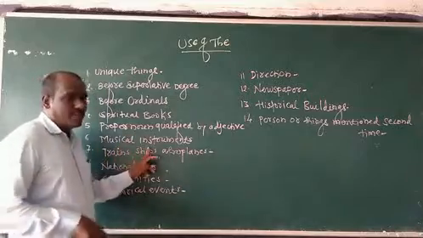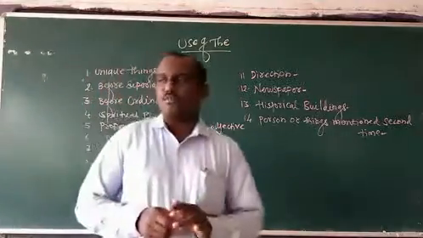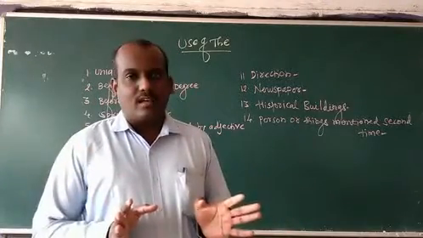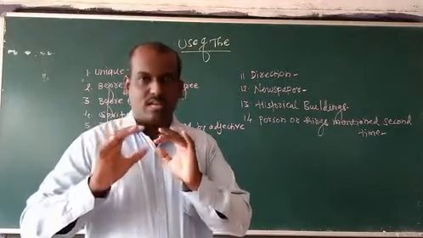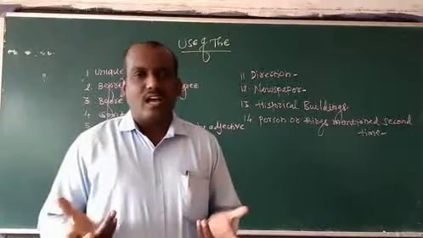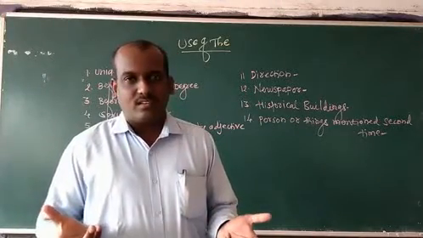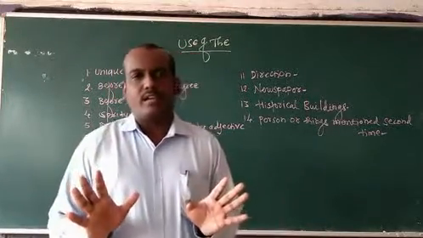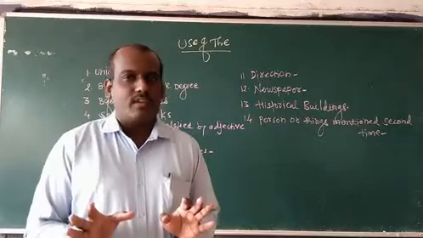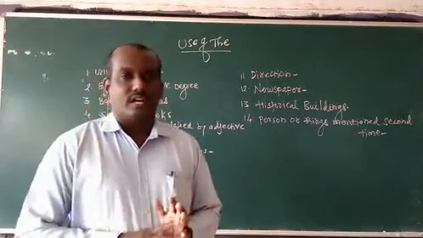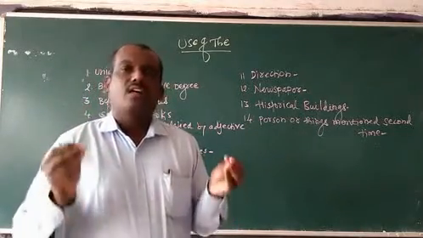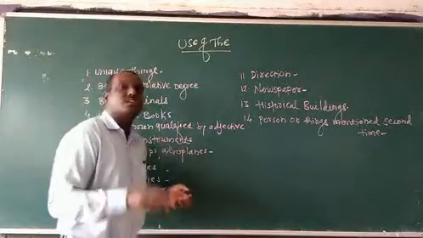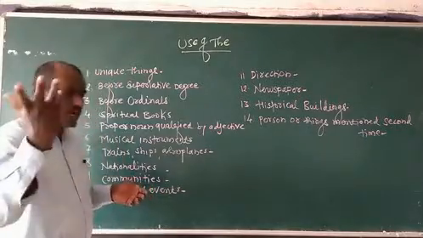Then musical instruments. If there are musical instruments, then we must use the article, like flute, veena, sitar, violin, piano, whatever it may be. If there is any kind of musical instrument, then we must use the article. I told you, the veena, the sitar, the flute, the violin, the harmonium.